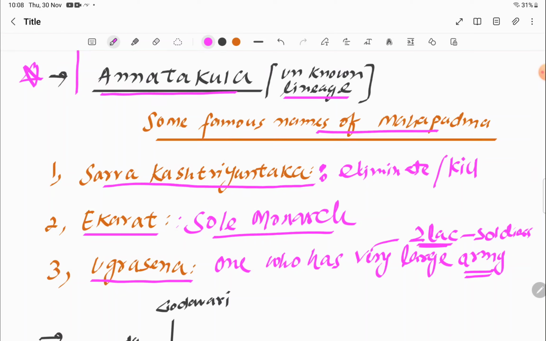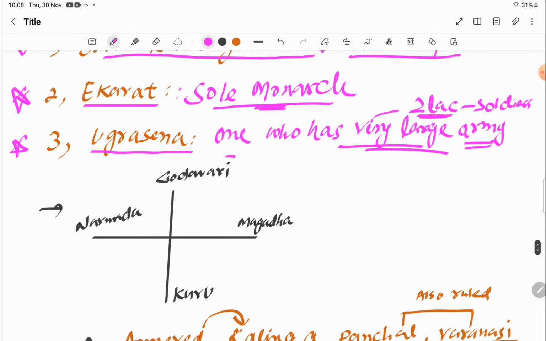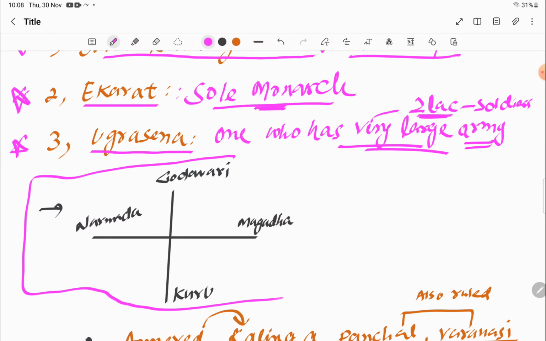Not only in terms of soldiers, there were many things which we will discuss in further slides, that he was called Ugrasena. So 3 names we have to remember here. Sarva Kshetriyantaka means eliminator of the Kshetriyas, Ekrat, that is sole monarch, and Ugrasena, which means one who has a very large standing army.